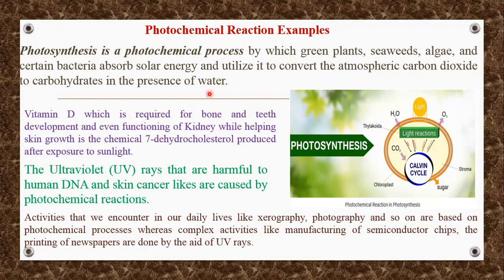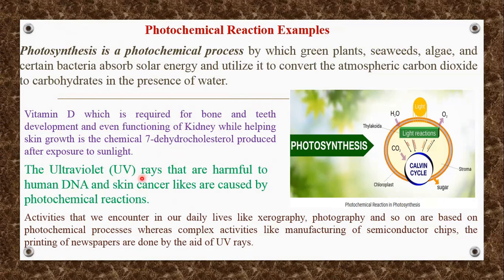Another very famous example of a photochemical reaction is vitamin D. Vitamin D, which is required for bone and teeth development and even functioning of the kidney while helping skin growth, is produced from the chemical 7-dehydrocholesterol after exposure to sunlight.